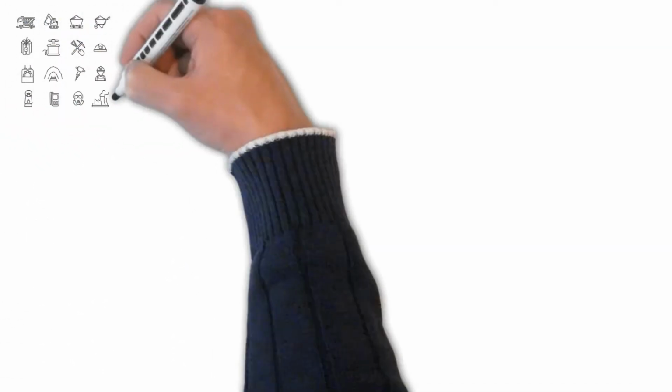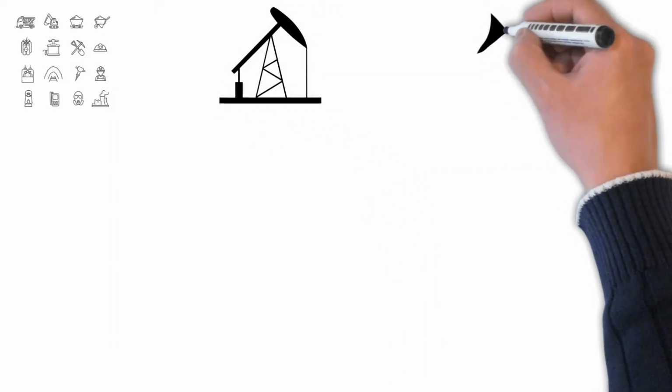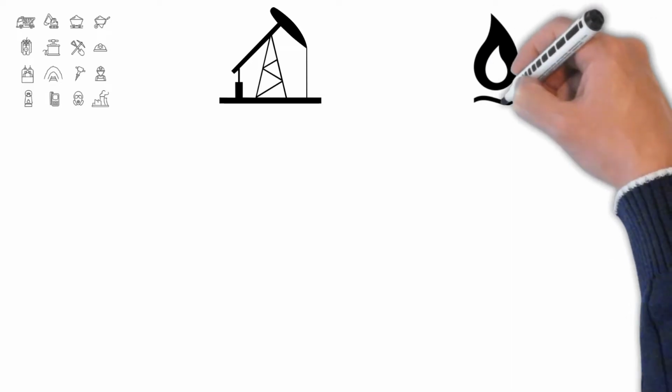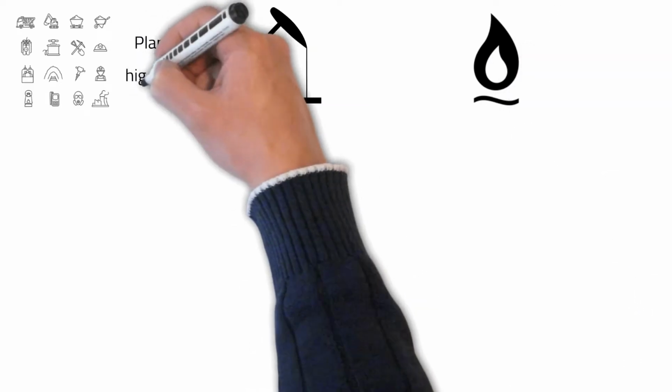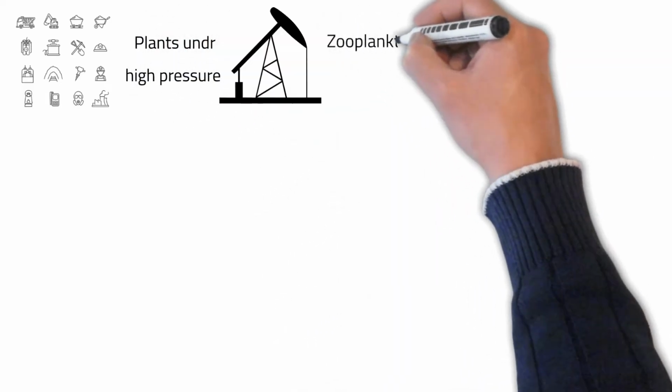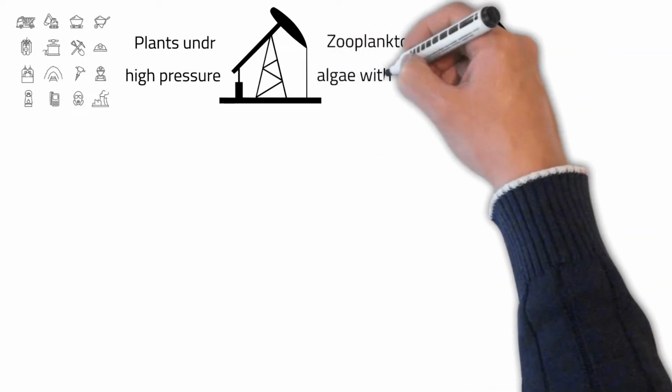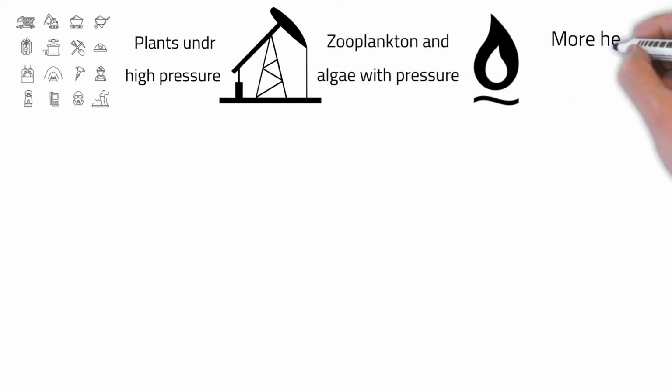There are three major types of fossil fuels. 1. Coal. 2. Oil. 3. Gas. Coal is formed from various plants under high pressure and heat. Oil is formed from small marine organisms like zooplankton and algae with pressure. Natural gas is formed by the same process as oil, plus more heat and pressure.